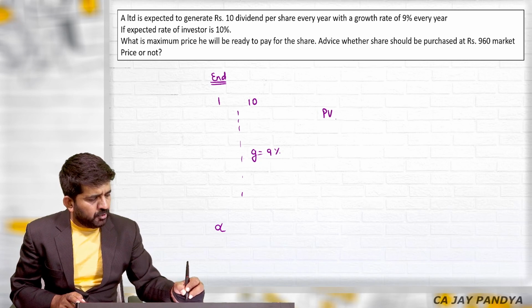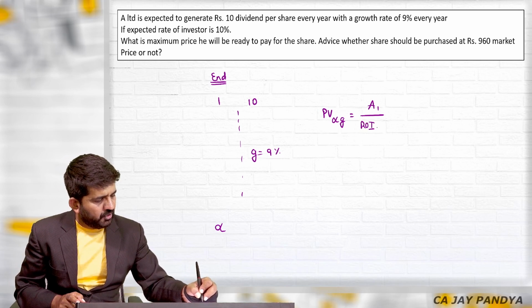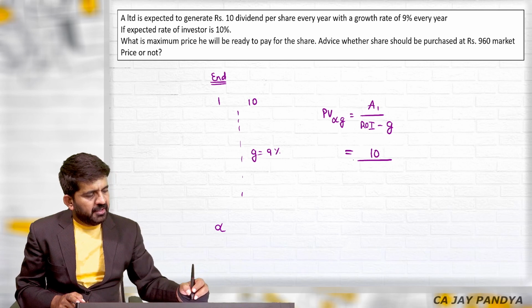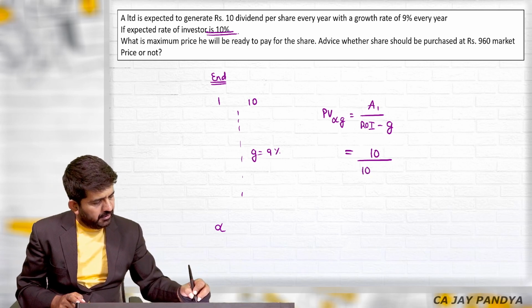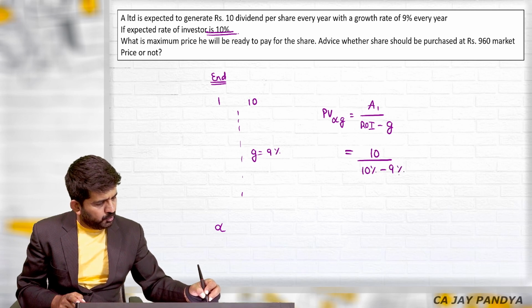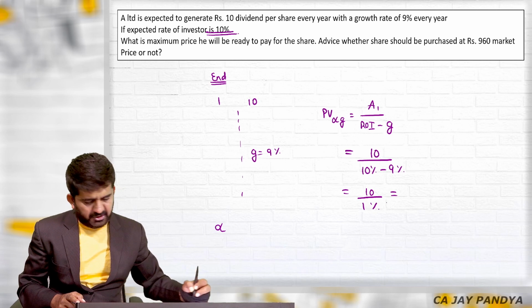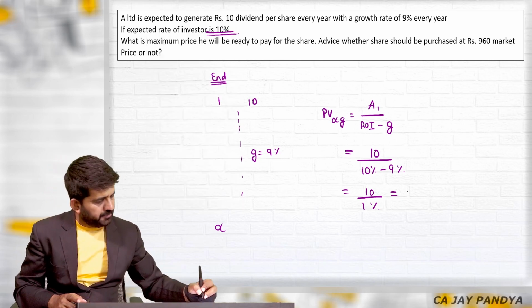Can I find out the present value of infinite cash flow with growth? Yes, it is the amount of first year divided by rate of interest minus g. The amount for first year is 10. Rate of interest is 10% minus growth rate 9%. So 10 divided by 1%. It is 10 divided by 1%, which is rupees 1000.